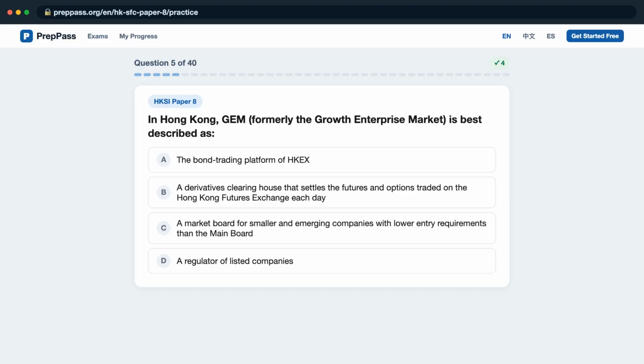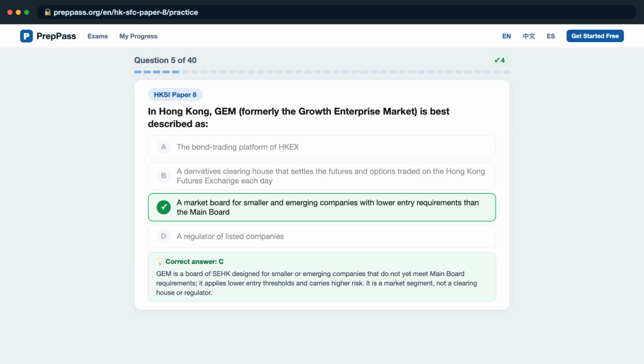Question 5. In Hong Kong, GEM, formerly the Growth Enterprise Market, is best described as, is it A, the bond trading platform of HKEX? B, a derivatives clearinghouse that settles the futures and options traded on the Hong Kong Futures Exchange each day? C, a market board for smaller and emerging companies with lower entry requirements than the main board? D, a regulator of listed companies? The correct answer is C.